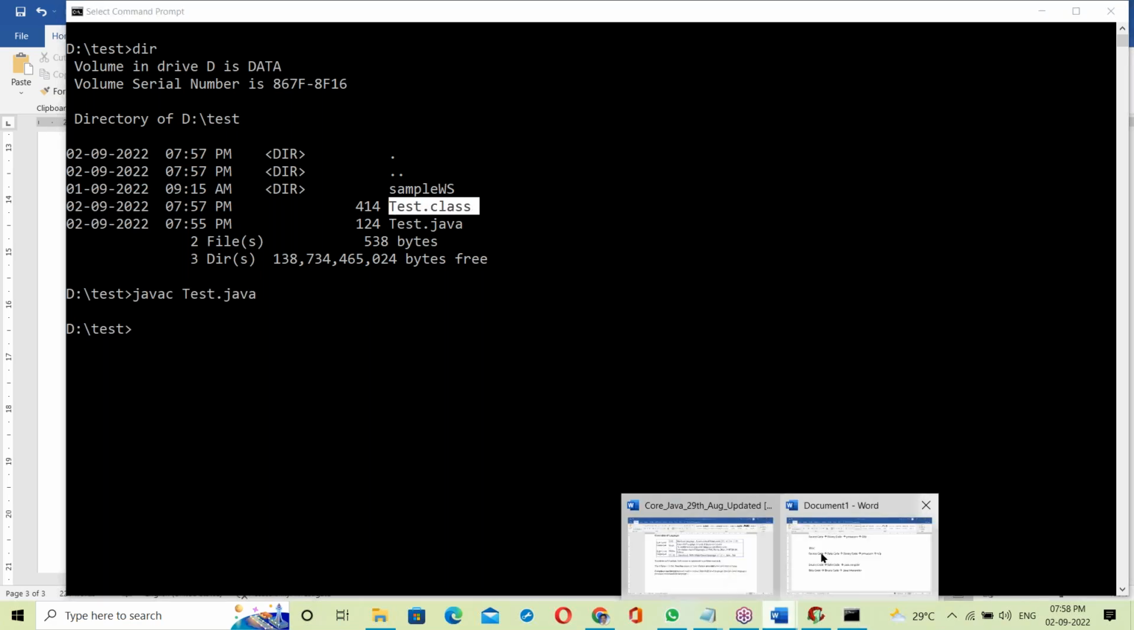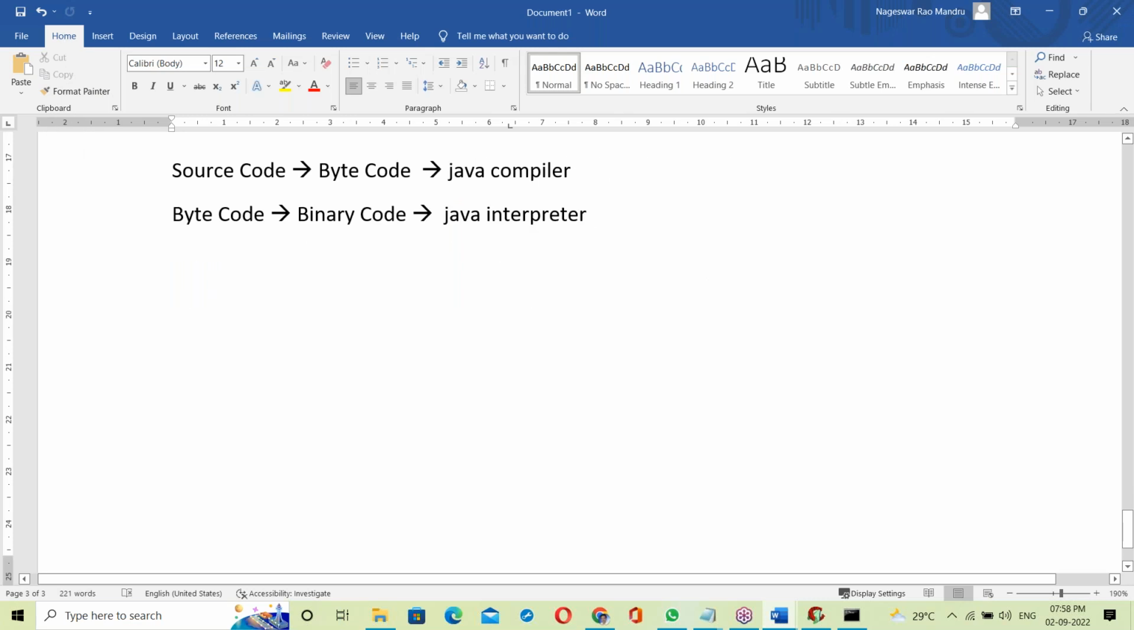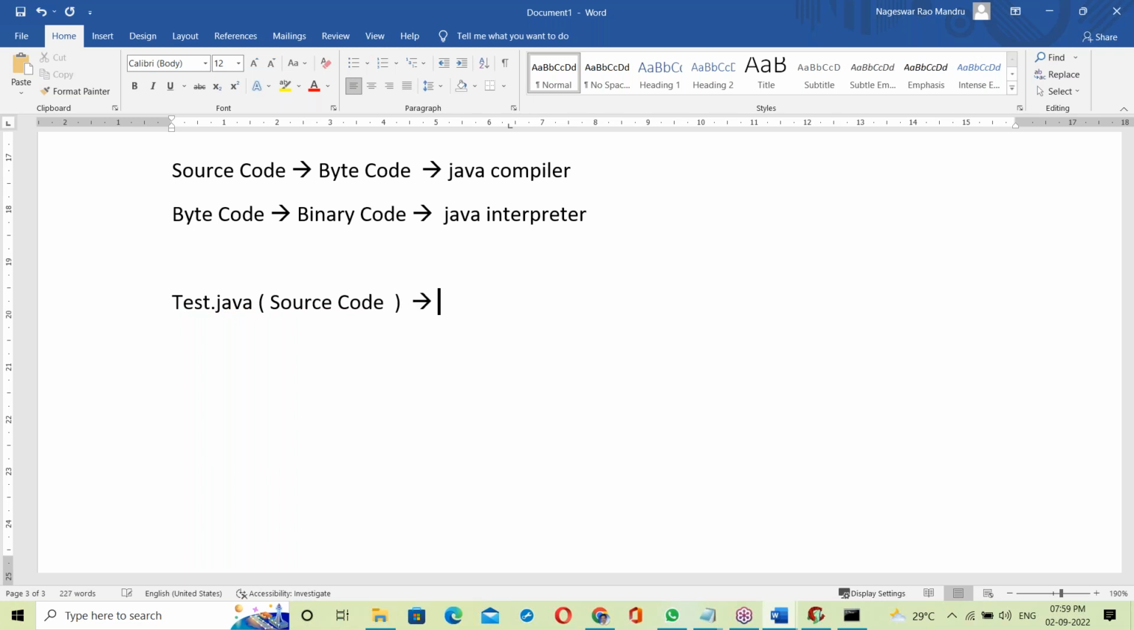Now what happens here? First of all, test.java is the source code. The source code is given to javac, which means the Java compiler.